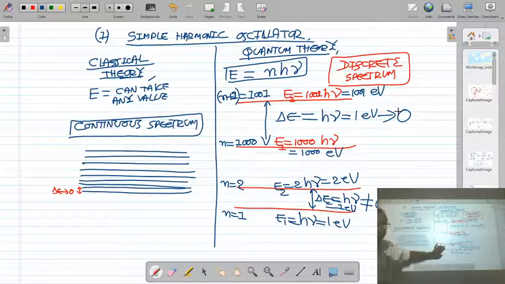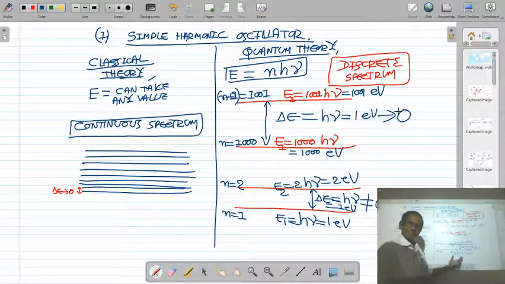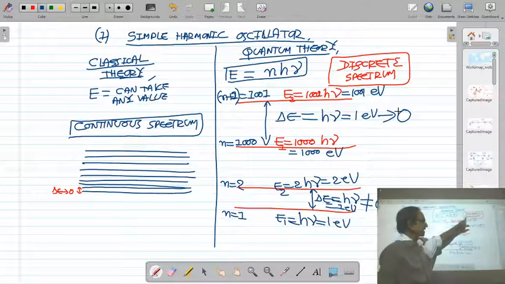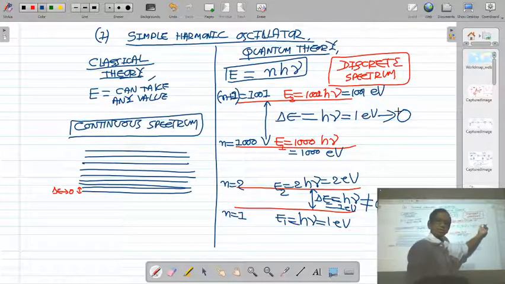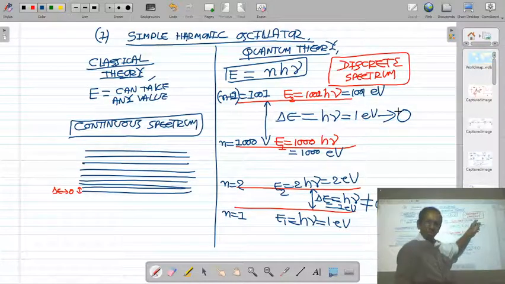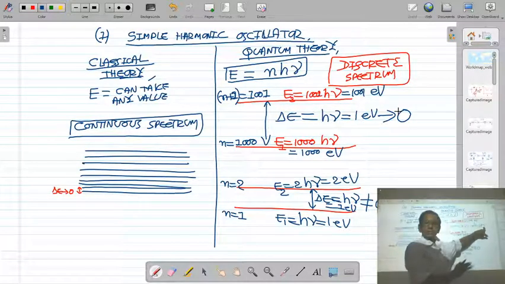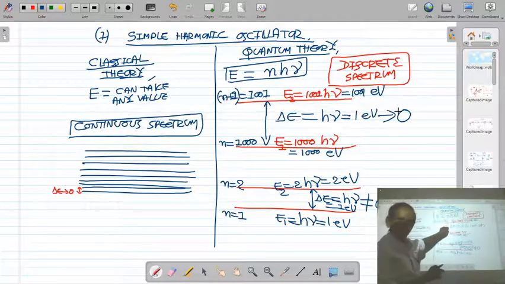For small quantum number, the energy level difference cannot be ignored, so we have discrete energy levels. For higher quantum number, the energy level difference is 1001 hν minus 1000 hν, or 1001 eV minus 1000 eV, that is 1 eV, and this energy level difference is very small compared to the large value of energy, 1000 eV. So this energy level difference can be ignored, can be taken as 0. And if you consider this energy level difference as 0, then these two levels, 1000 and 1001, are very close to each other.